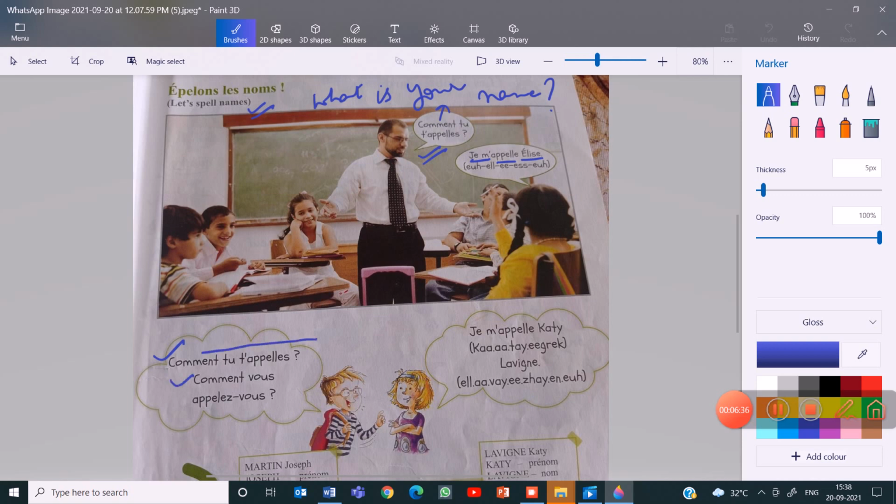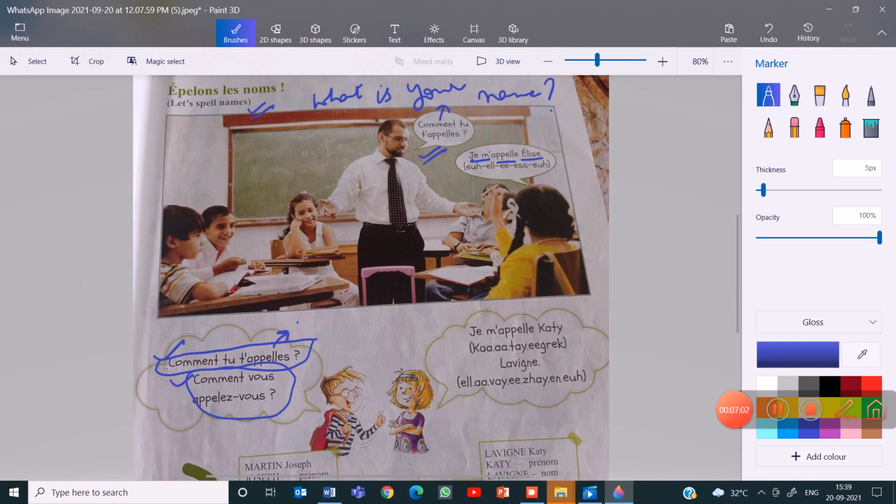Comment tu t'appelles is an informal way. You can use this phrase when you're talking to young people younger than you or your friends. And comment vous appelez-vous, you'll use this phrase to ask the name of a person who is elder than you or someone you respect. It can be your teachers, parents, aunt, uncle. Okay?